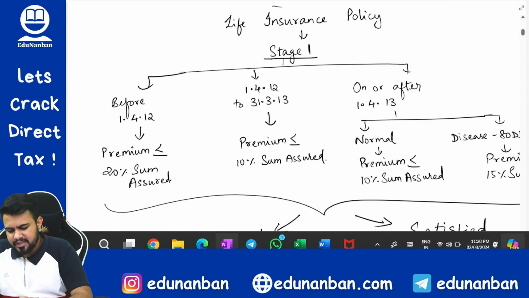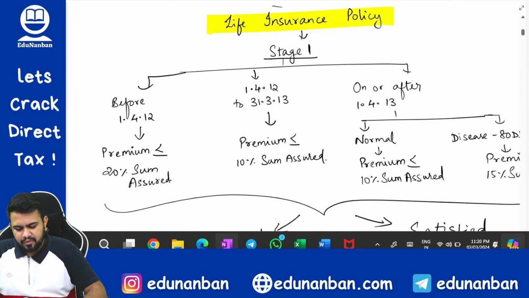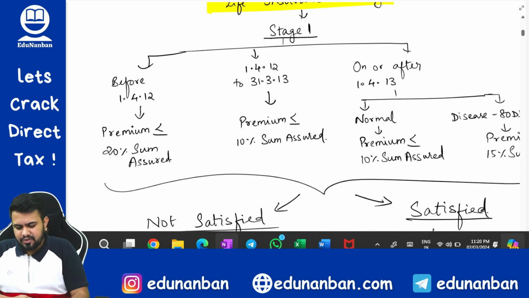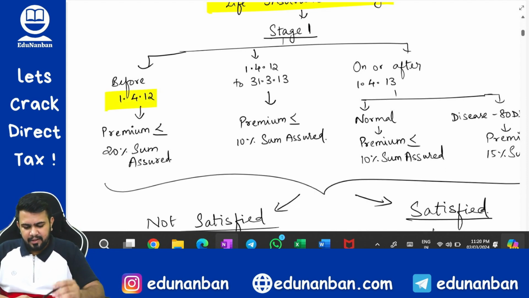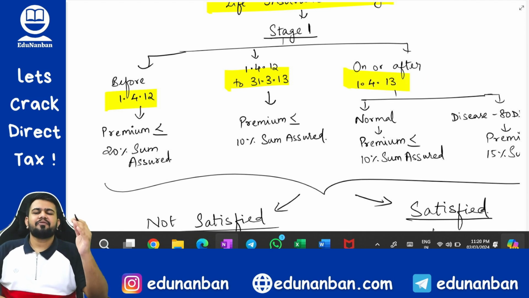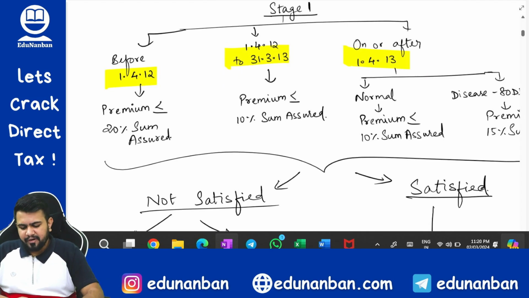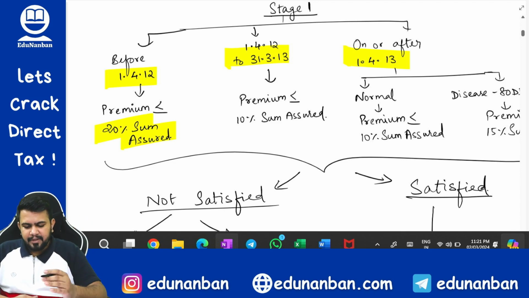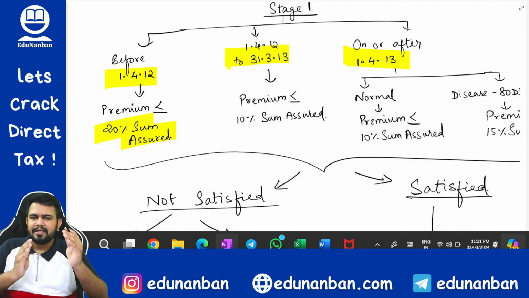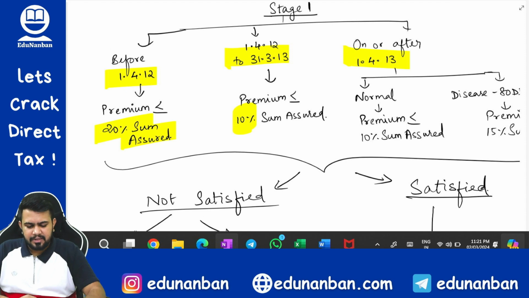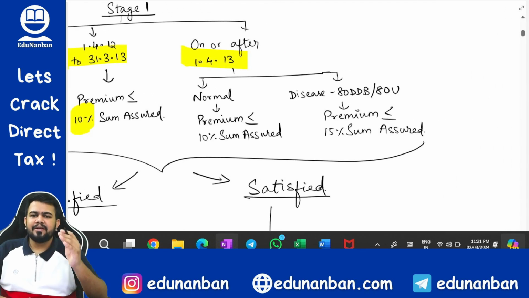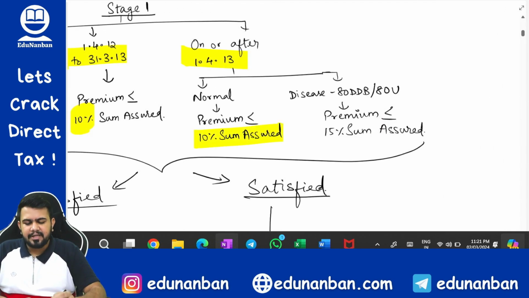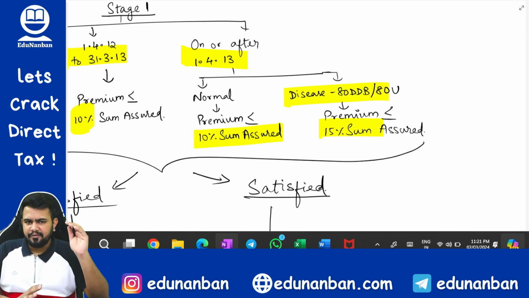So in life insurance policy, I told you that you have to see whether the policy is issued before 1/4/2012, between 1/4/2012 and 31/3/13, or on or after 1/4/2013. Before 1/4/2012, the limit was 20% of sum assured. Between 1/4/2012 and 31/3/13, it was only 10%. From 1/4/2013 onwards, the limit was 10%. However, for deceased people, it was increased to 15% of sum assured.